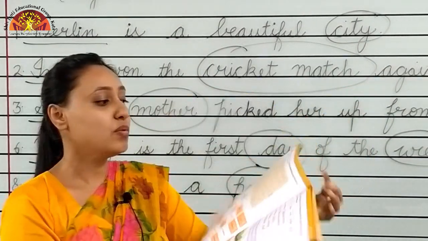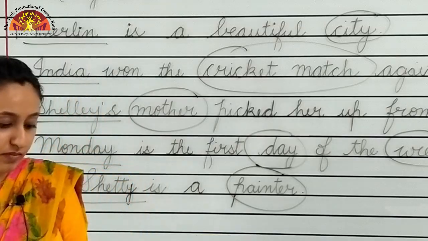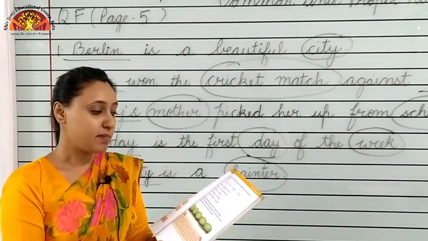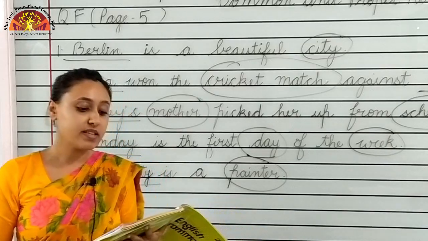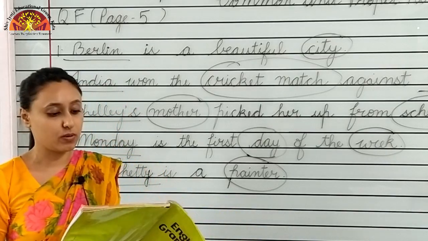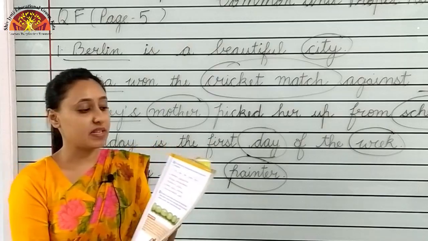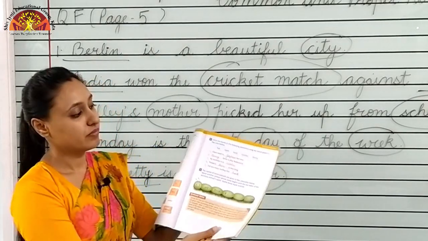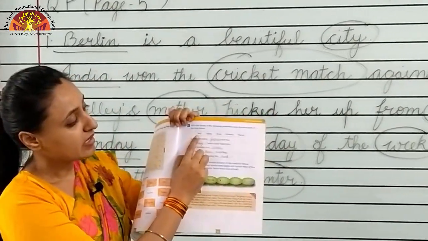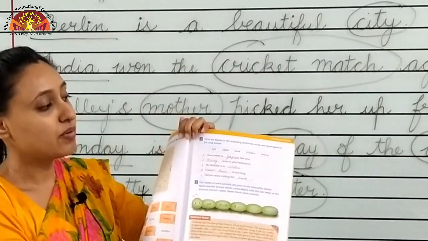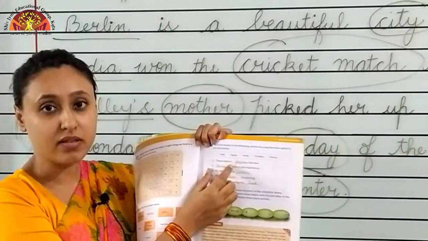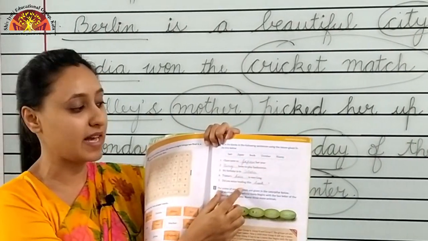So now question I. It is on page number 7. Fill in the blanks in the following sentences using the nouns given in the strip below. Children, a strip is given to you. Here, see, hair, Japan, book, October, Neeraj. You have to choose a word from here, a correct word, and fill the blanks.